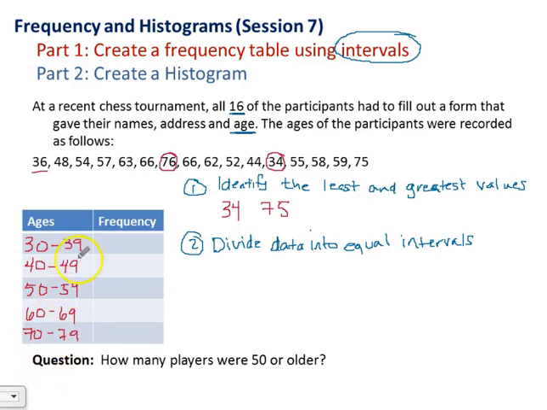Now, you could use a different interval. If you wanted to do like 30 to 34 and then 35, you could make them different if you wanted to. The key is that the intervals need to be equal. They need to all include the same number of years.